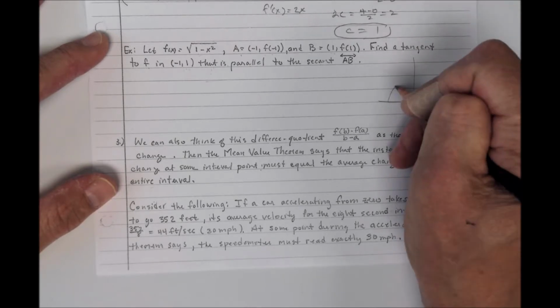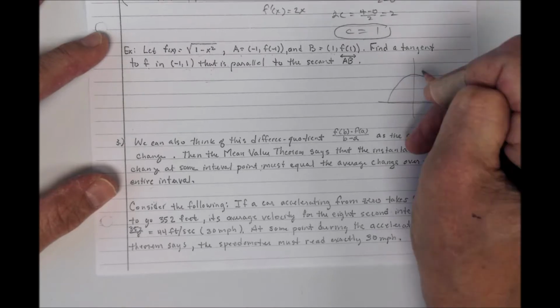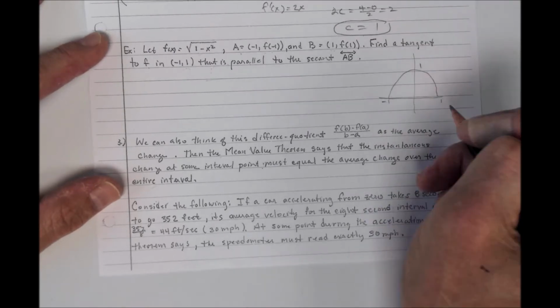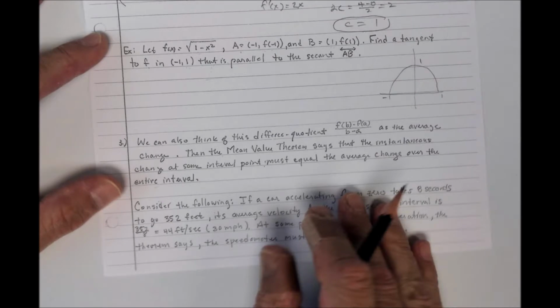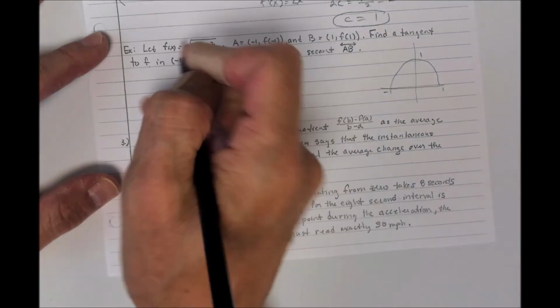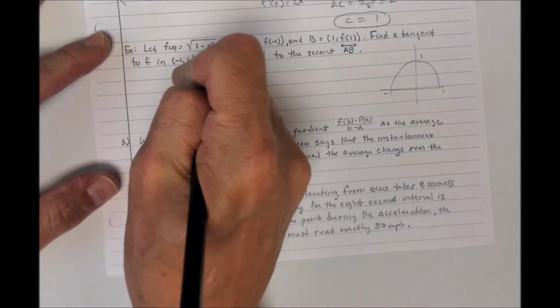Well, I'm going to try to draw a semicircle where this is 1 and this is 1 and this is -1. So this is continuous and differentiable, no problem. So I need to take the derivative. That'll be the challenge here because it's a composite function.